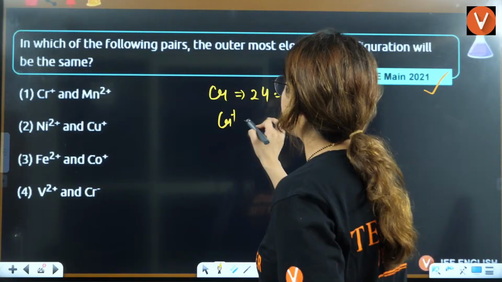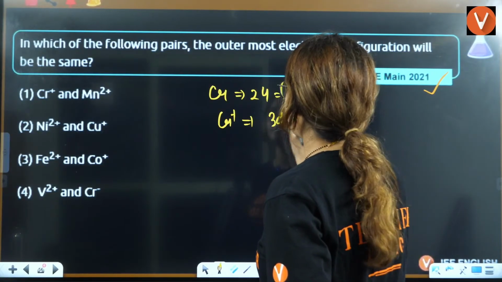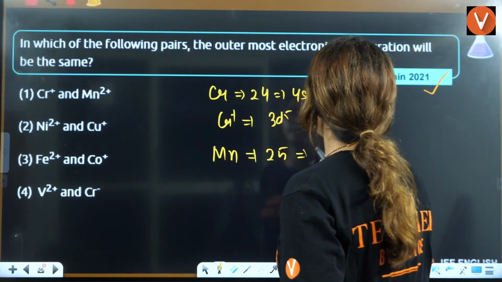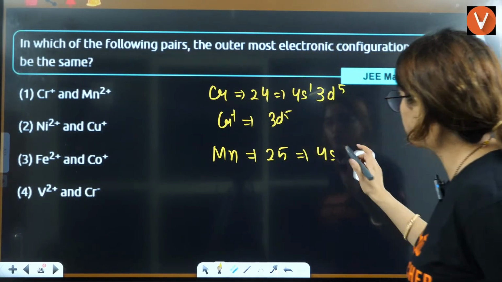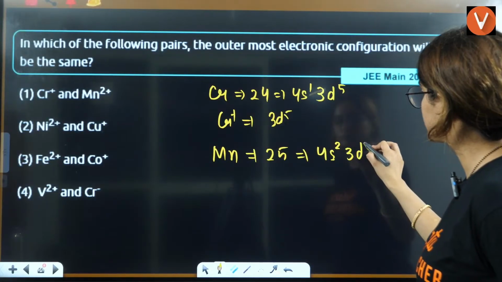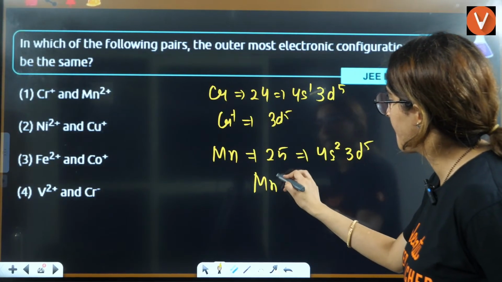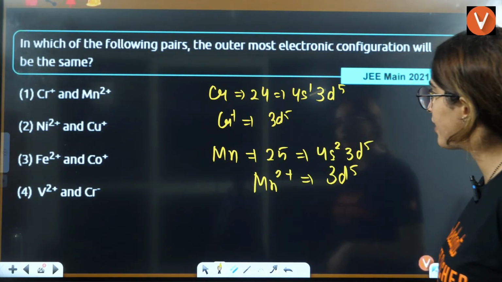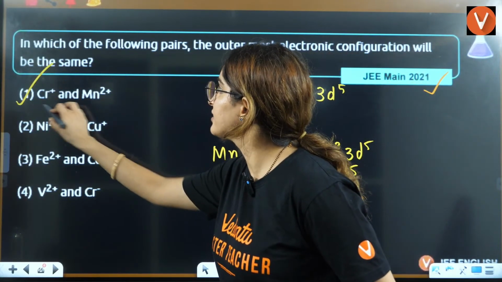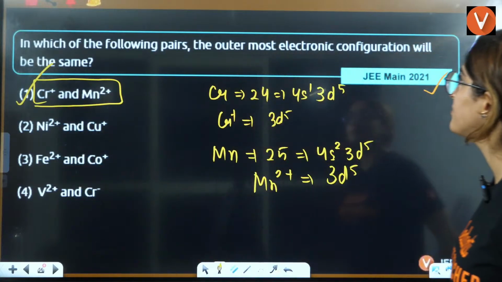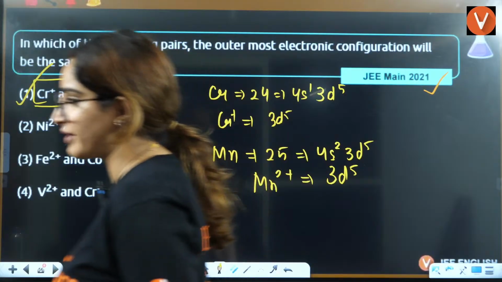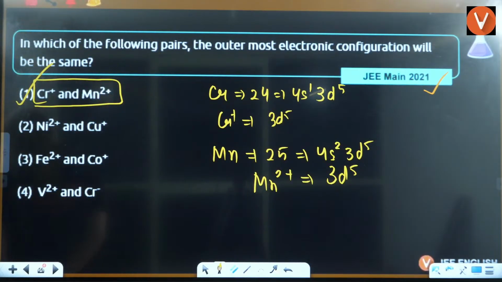Chromium positive will be nothing but 3d5. Manganese is 25. That is 4s2 3d5. Manganese 2 positive, you take out 2 electrons here, it will become 3d5. So yes, they have same outermost electronic configuration. So A is already correct.